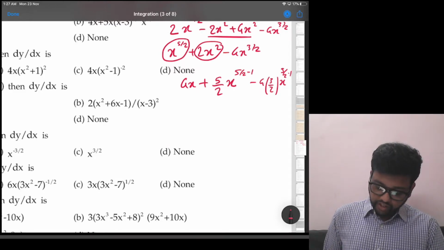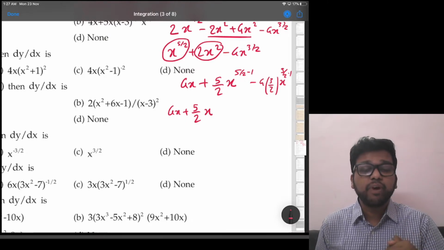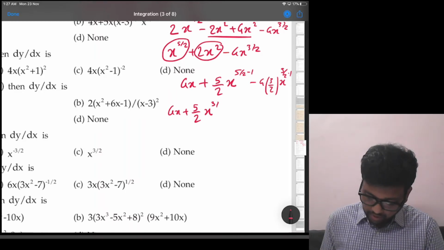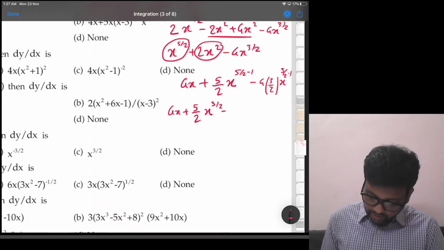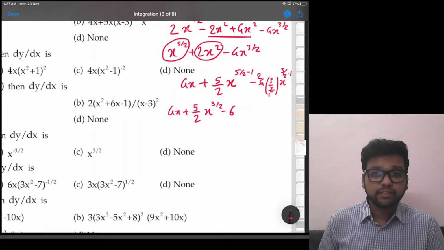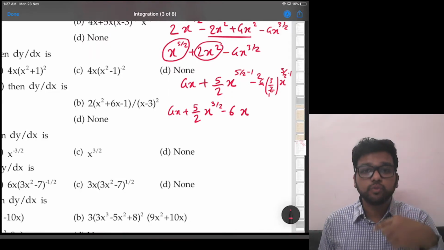Okay, that will be 4x plus 5 by 2 into x raised to 5 by 2 minus 1, which, if we take 2 as LCM, is 5 minus 2, 3 by 2, right? So 3 by 2 minus 4 into 3 is 12 by 2, which is 6, because we can cancel this. And x raised to 3 by 2 minus 1 is x raised to 3 minus 2, that is 1 by 2.